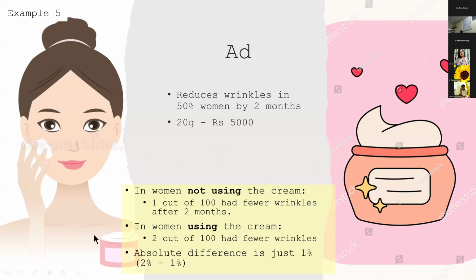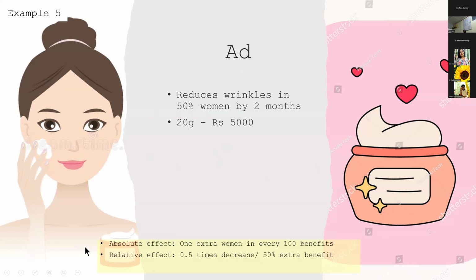If you actually look at the evidence, in women not using the cream, 1 out of 100 had fewer wrinkles after 2 months. In women using the cream, 2 out of 100 had fewer wrinkles. So the absolute difference is just 1%. But if you say it as a relative effect, you will say there is a 0.5 times decrease, that's a 50% extra benefit. You can see how the numbers change based on what kind of effect you take.